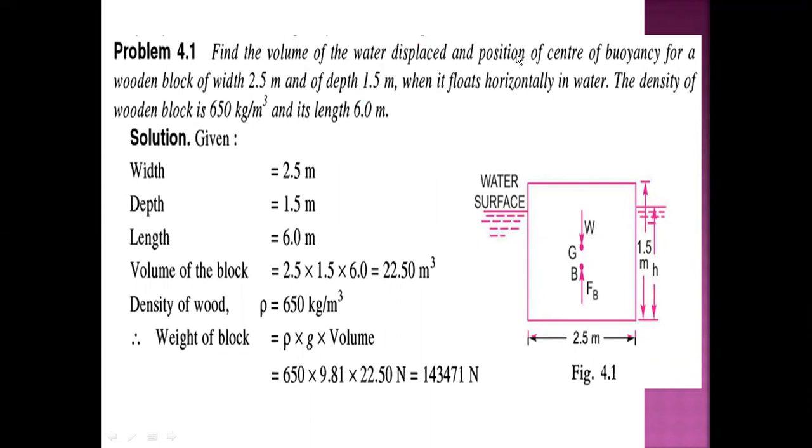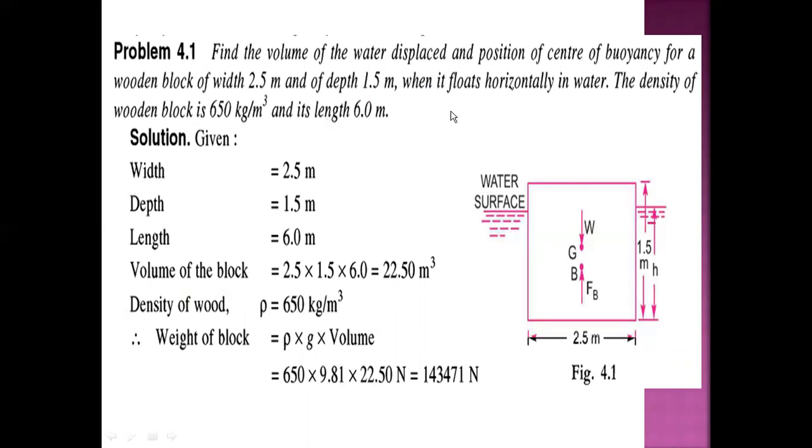So what are the given values in the problem? Width is 2.5 meter, depth 1.5 meter, density rho equal to 650 kg per meter cube, and length 6 meter.